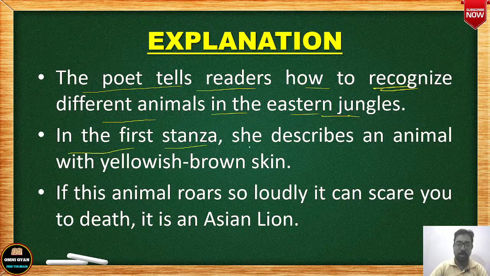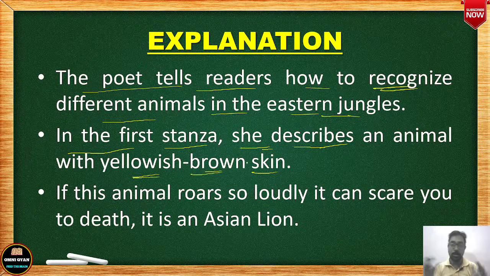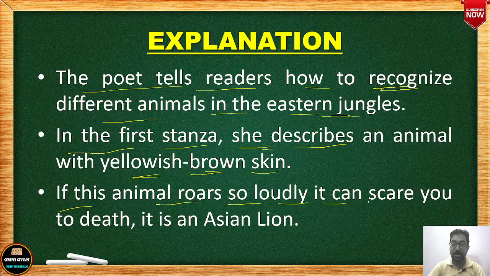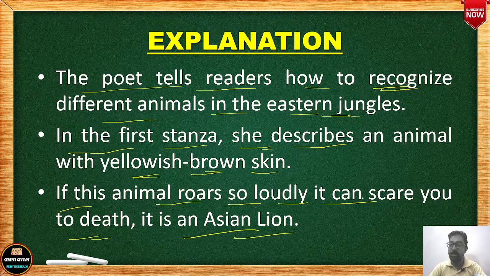So in the first stanza, she, the poet Carolyn Wells, a poetess, describes an animal with yellowish brown skin. What is the poet describing in the first stanza? She is describing an animal whose skin is yellowish brown, a mix of yellow and brown. And if this animal roars loudly, it can scare you to death. If this animal roars very loudly, then you can be sure that it is an Asian lion and you will be scared to death.